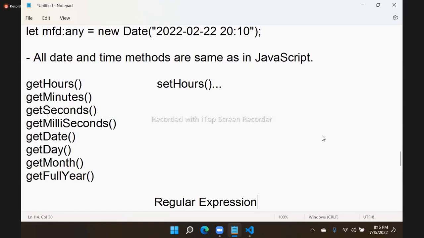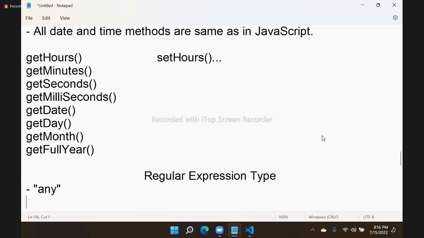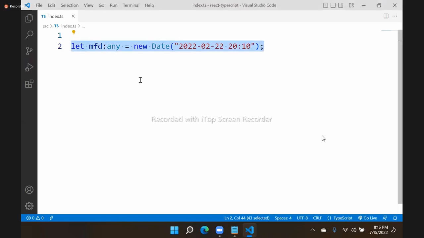Regular expression types also we use regularly, right? And again, there is no data type for regular expressions if you are writing. We have to use what? Any. There is no specific data type for that. We have to use any as type for regular expression also.